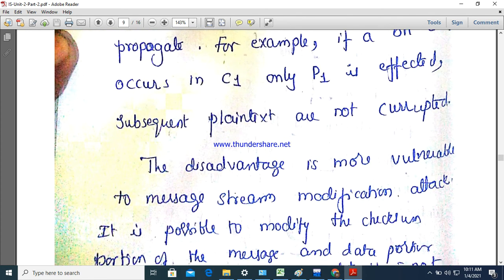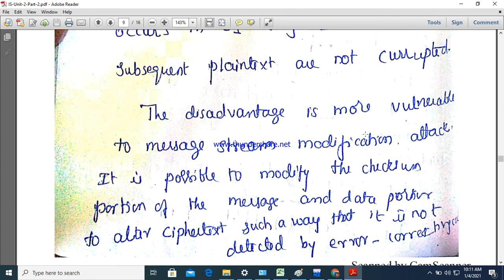But the disadvantage is that it is more vulnerable to message stream modification attack. That means modifications, those errors, cannot be easily identified. It is possible to modify the checksum portion and also the data portion. Like you might have gone through error detection and correction in computer networks, where we use the checksum to identify any bit modification in the data, right?